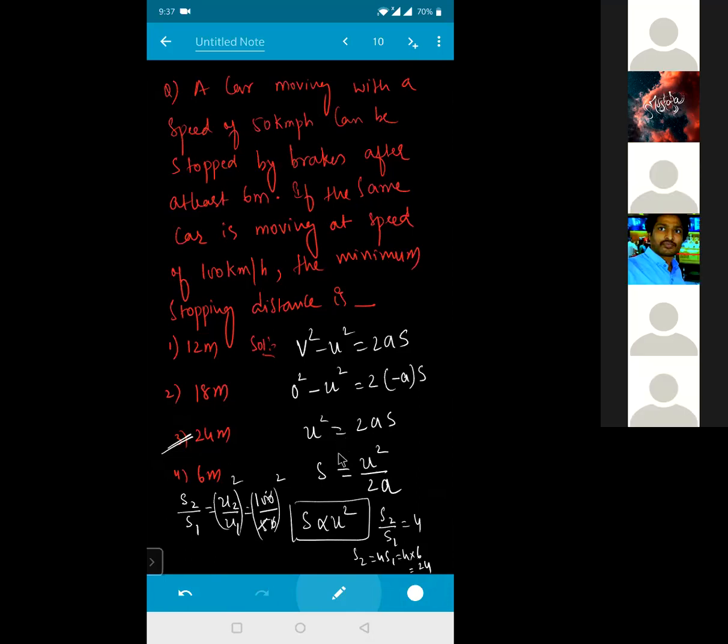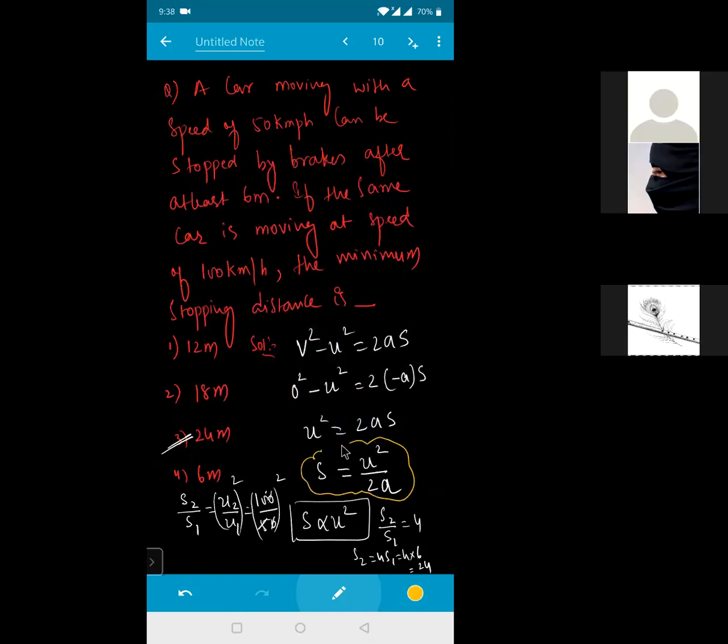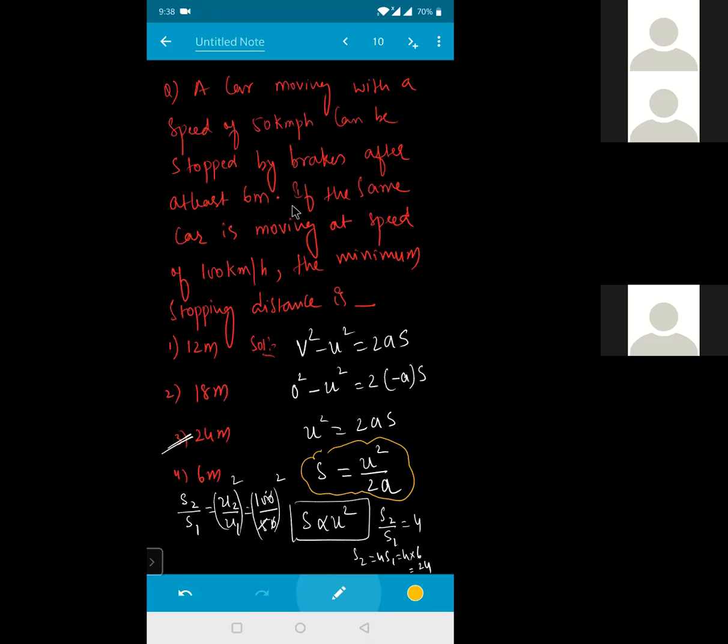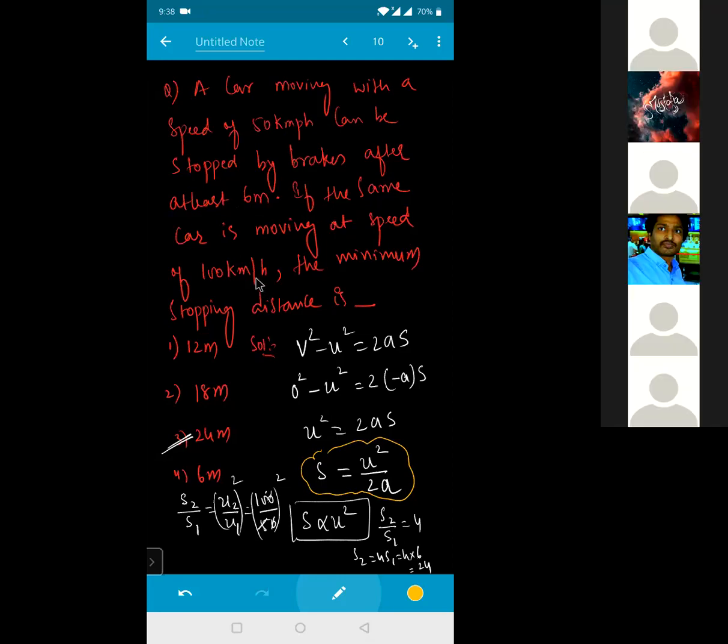Yes. For stopping distance, I can always use the direct relation: S is directly proportional to u square divided by 2a. Because here, a car moving with a speed of 50 km/h can be stopped by brakes after at least 6 meters. If the same car is moving with a speed of 100 km/h, the brakes will also be the same. The minimum stopping distance will be equal to how much? So S is equal to, what is the formula I'm getting? u square by 2a. Acceleration is anyhow constant, so S is directly proportional to u square. So S2 by S1 is equal to u2 by u1 whole square.